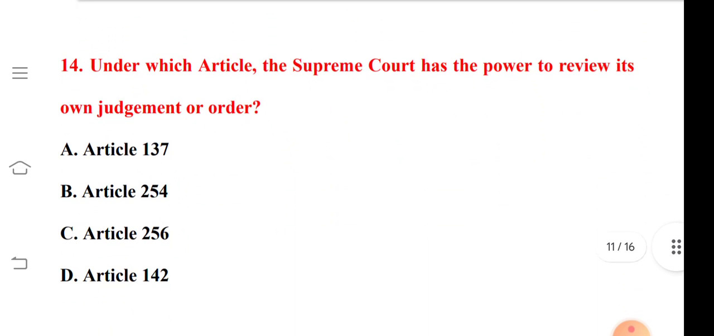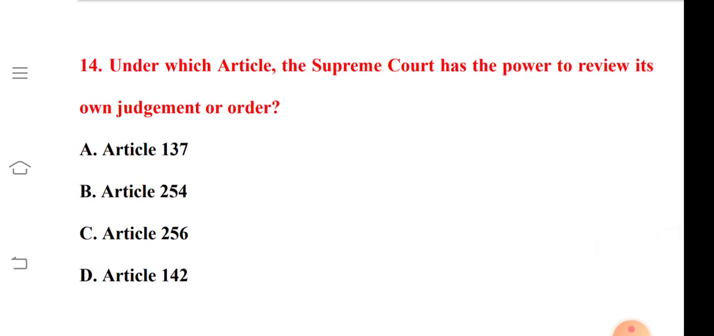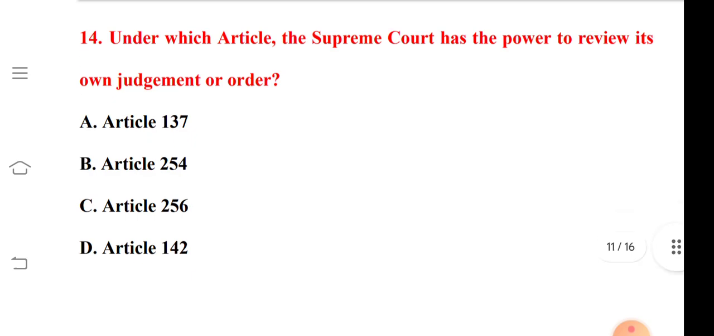So, question number 14 is, under which article the Supreme Court has the power to review its own judgment or order? Option A is Article 137 of the Constitution. Option B is Article 254 of the Constitution. Option C is Article 256 of the Constitution. And option D is Article 142 of the Constitution. So, its correct answer is